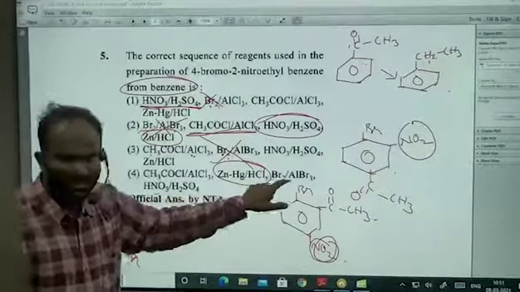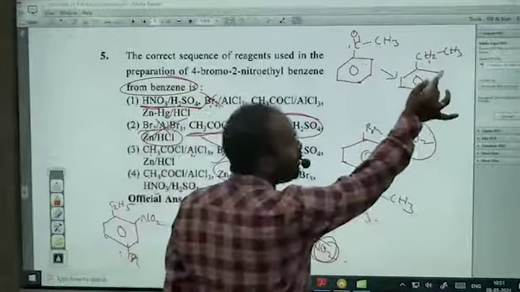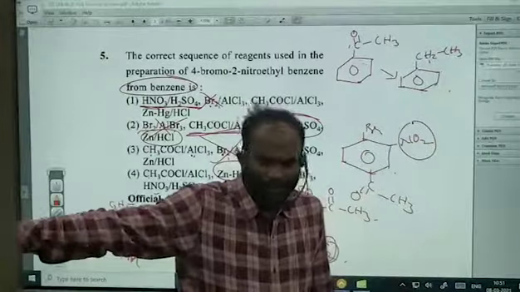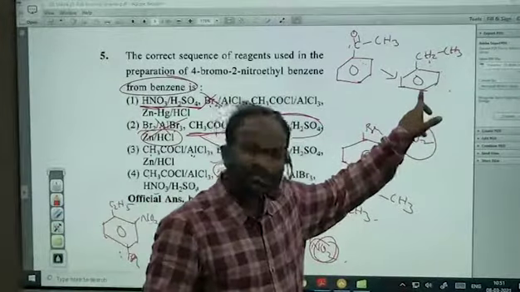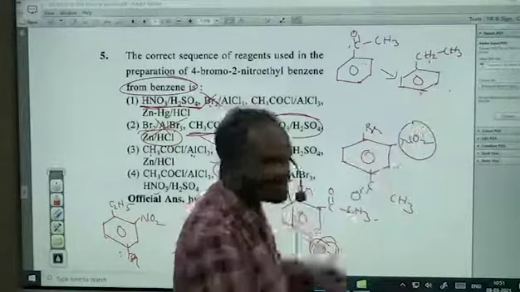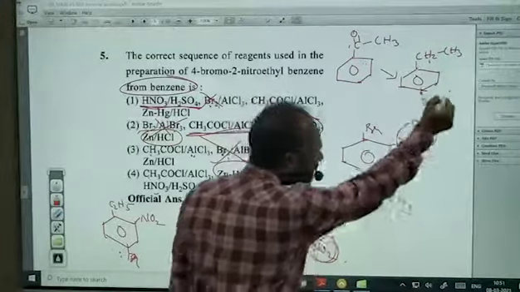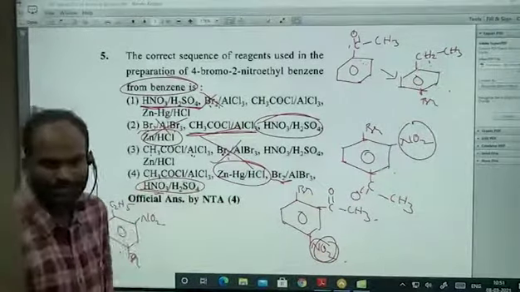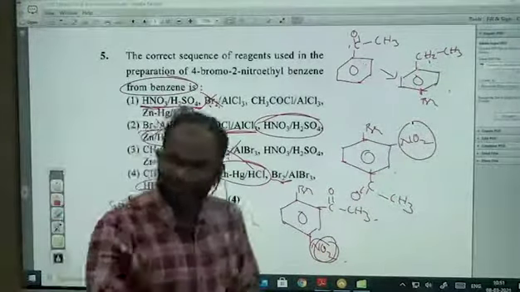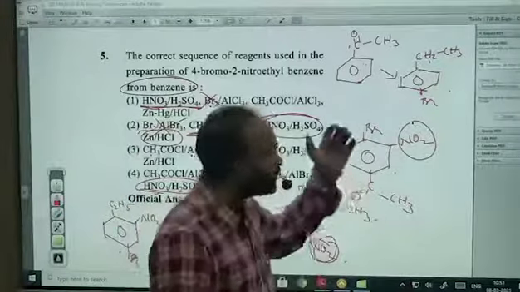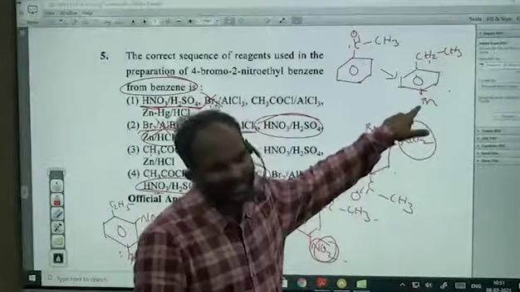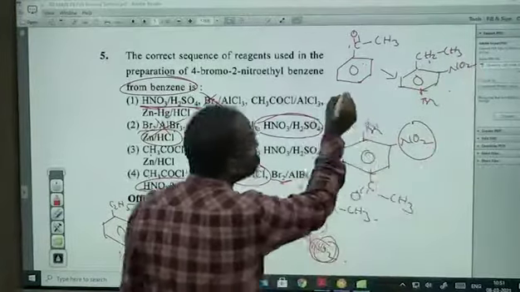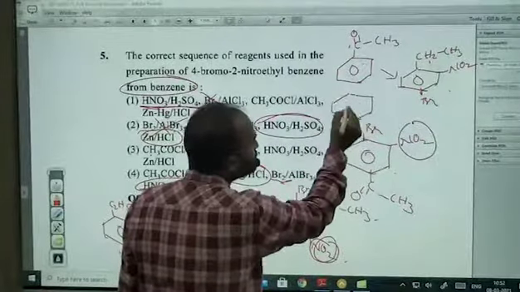Now bromination, I will get ortho-bromo or para-bromo. Ortho-bromo is the less stable product, para-bromo is the more stable product because of the steric hindrance. So I will get para-bromo. Next one, HNO3 H2SO4. I definitely get two different types of products. One is the ortho position, the other the para position. Since I have taken the para position already, another product also is possible. What is that product?